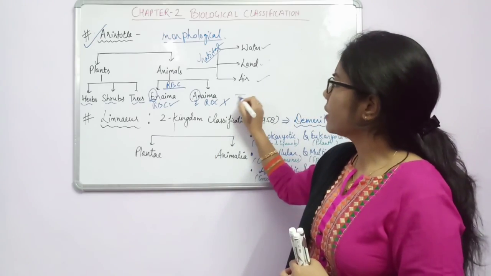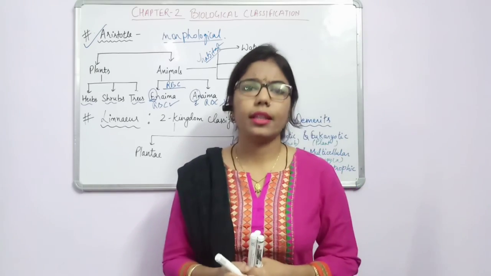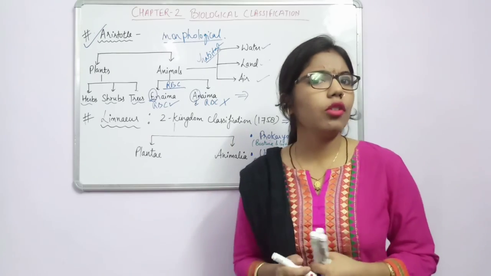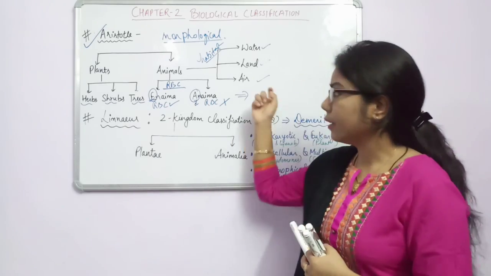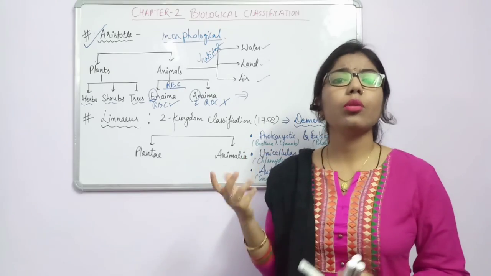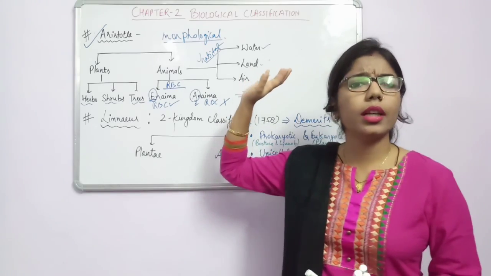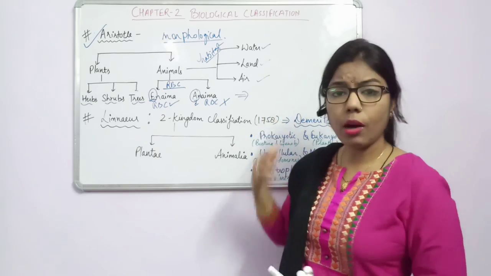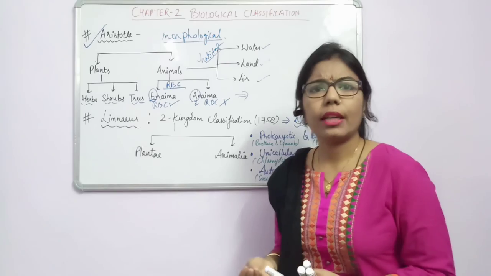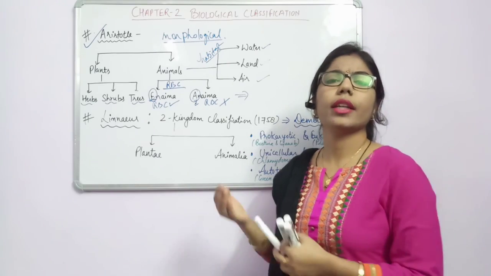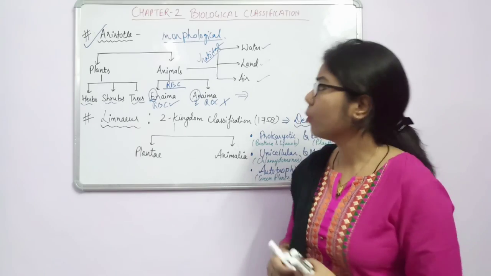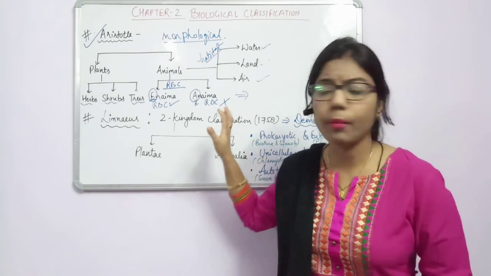Now if you see, during the 16th to 17th century, there was the invention of the microscope. Due to the invention of the microscope, what happened? People came to know that there is something related to the cell. But before that, they did not know about the cell. Nowadays we are following the 5 kingdom classification, so we know about unicellular, multicellular, prokaryotic, eukaryotic. How? Because now we are observing in the microscope, but before that they were not aware of these things.